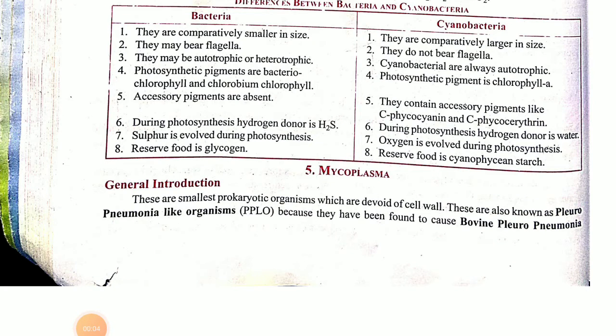Today we will continue with the next topic of Monera, that is mycoplasma. Mycoplasma is the smallest prokaryotic organism, children, and it's also known as the pleuropneumonia-like organism. That is the causal organism for pneumonia.